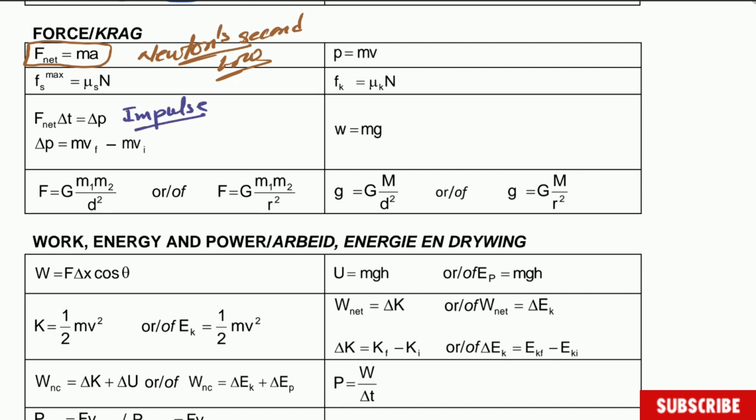The symbol for impulse is the letter J, and it is equal to the product of net force multiplied by the time. This is the definition for impulse, and you can see it is right there. Okay, so it is in the formulas.